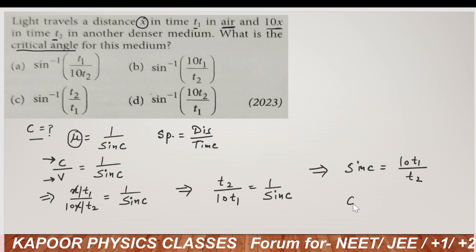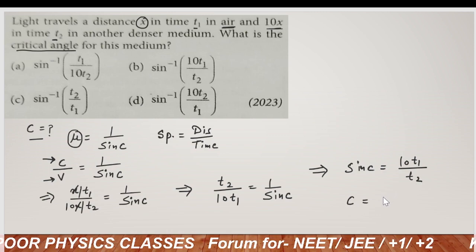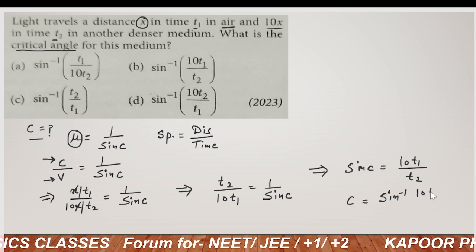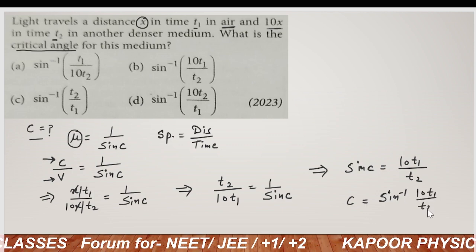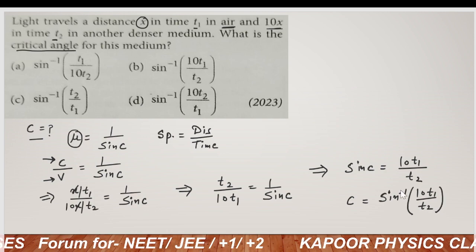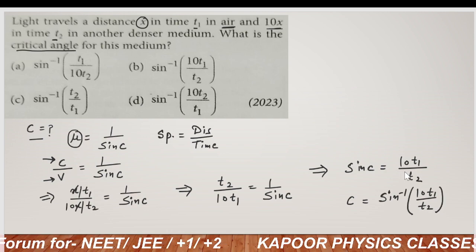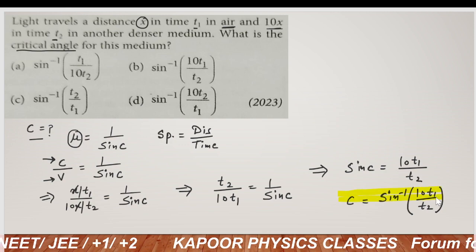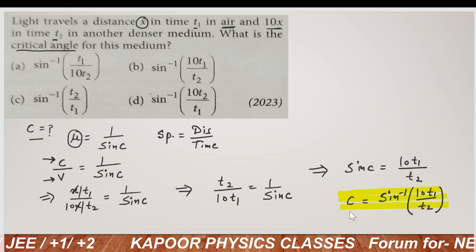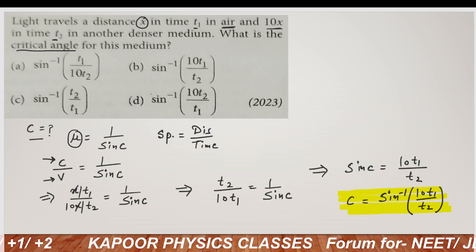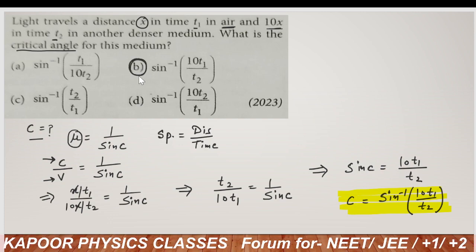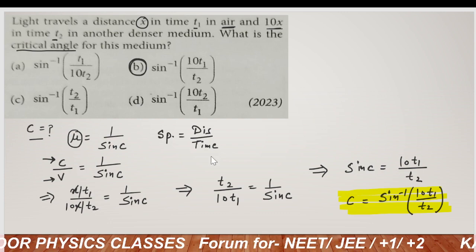So ultimately we will get C is equal to sine inverse of 10 t1 upon t2. So my dear students, this will be the final answer for the critical angle. So option B is the correct one.